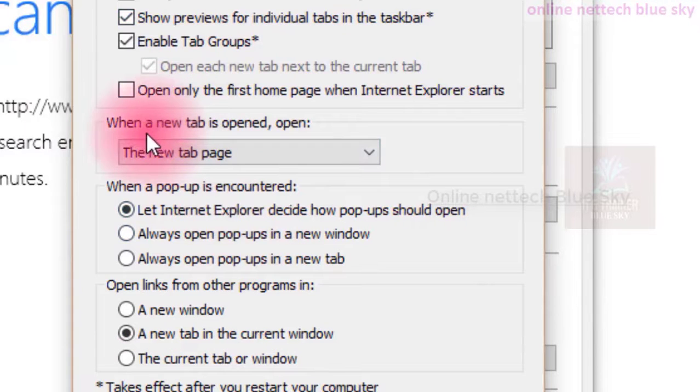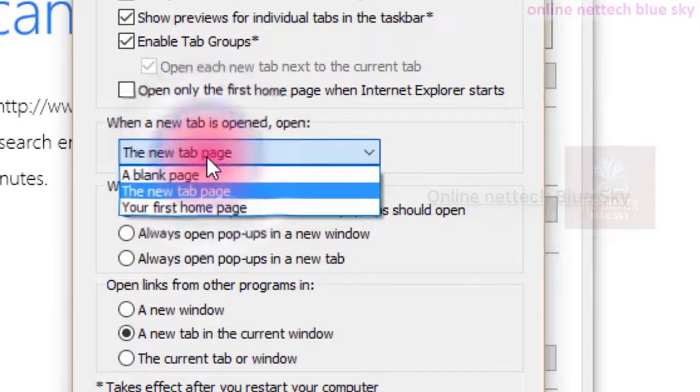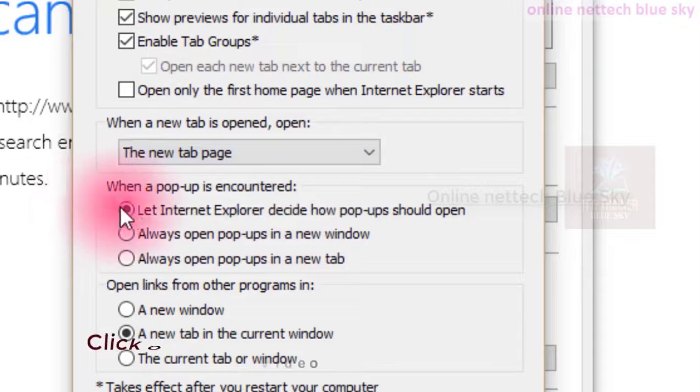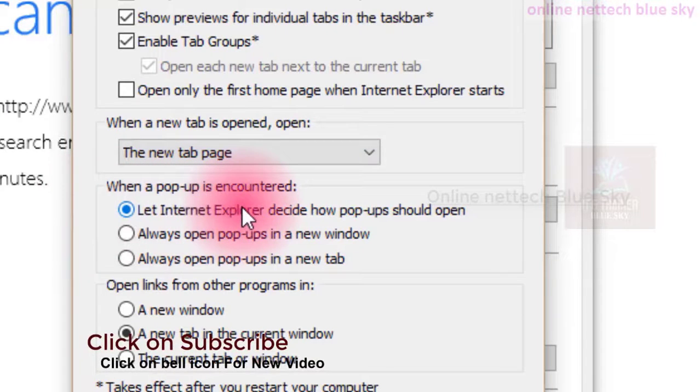So this is when a new tab is open. You open your browser and you create and open another new tab. So what is shown in this tab? A blank page, a new website, anything. I like only the new tab page.